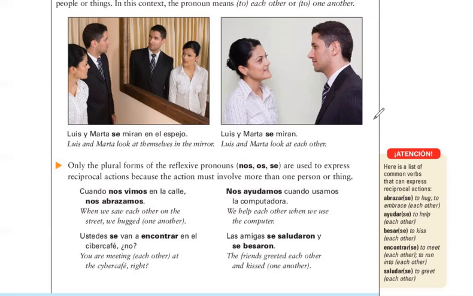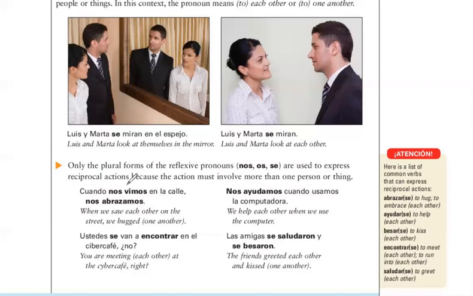So here are a couple of examples, and I'll look at this first one here. Cuando nos vimos en la calle, nos abrazamos. We've got two reciprocal reflexives here. Nos vimos, we saw each other. And this is in the first person plural. Nos vimos, we saw each other. So maybe it's me and one other person. I saw that person, that person saw me. I didn't see myself, they didn't see themselves, we saw each other. I saw them, they saw me. We have a reciprocal reflexive.